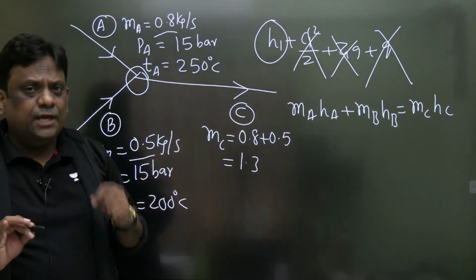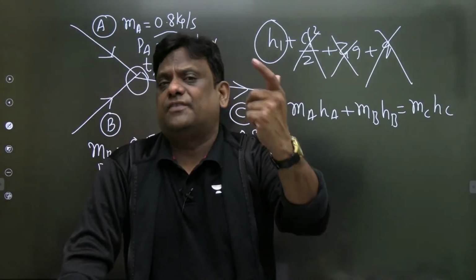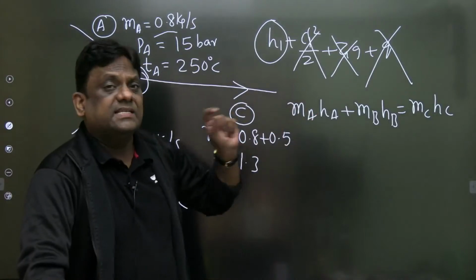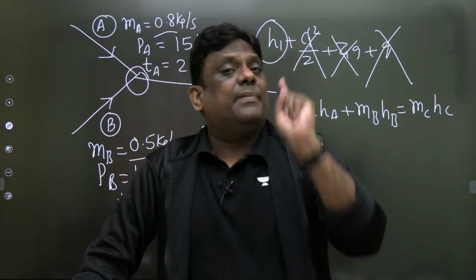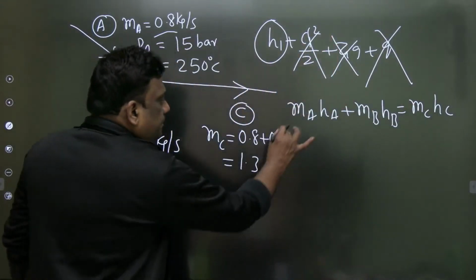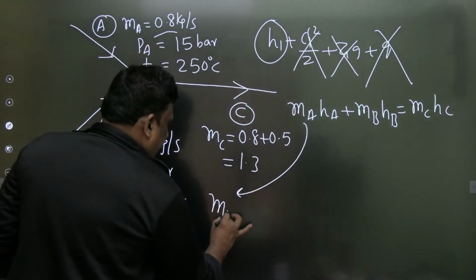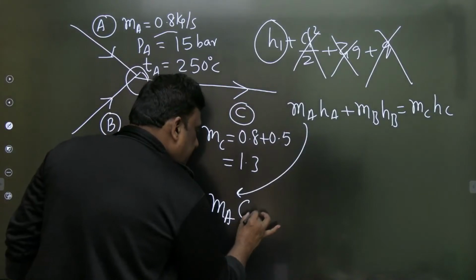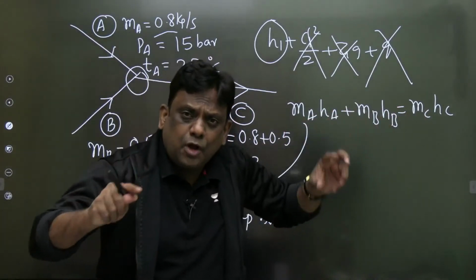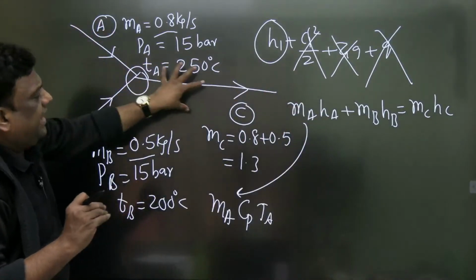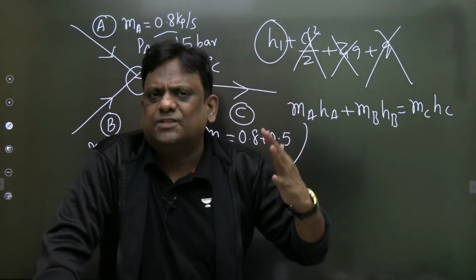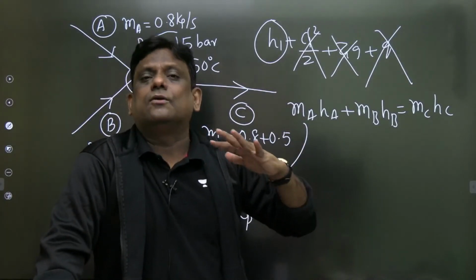One more thing. He only said that the enthalpy is a function of temperature. So air can be treated as an ideal gas. For an ideal gas, enthalpy can be written as Cp T, and note down that whenever I use the ideal gas equation, my temperature should be in Kelvin. So therefore, now I write here mA, what is hA? Cp TA. I am not writing CpA, CpB, CpC because it is air. So when air is entering, if nothing is mentioned, I assume that specific heats are not functions, not varying with temperature.